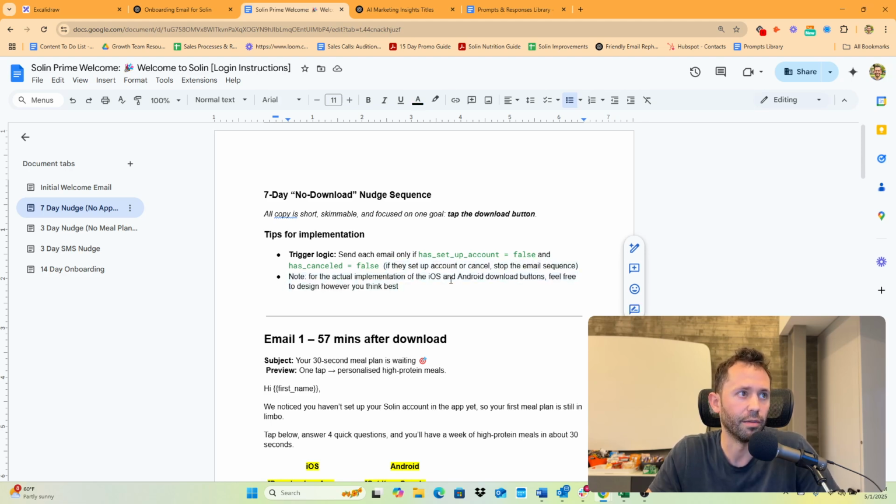And for actual implementation of the iOS and Android download buttons, feel free to design however you think best. I actually have a design team to go and design this for me. But if you didn't have that and you were just typing this into your own email provider, you could obviously implement these things yourself, right?